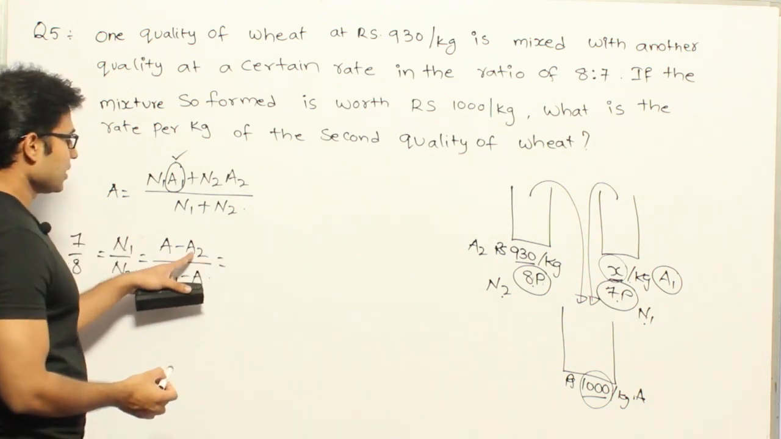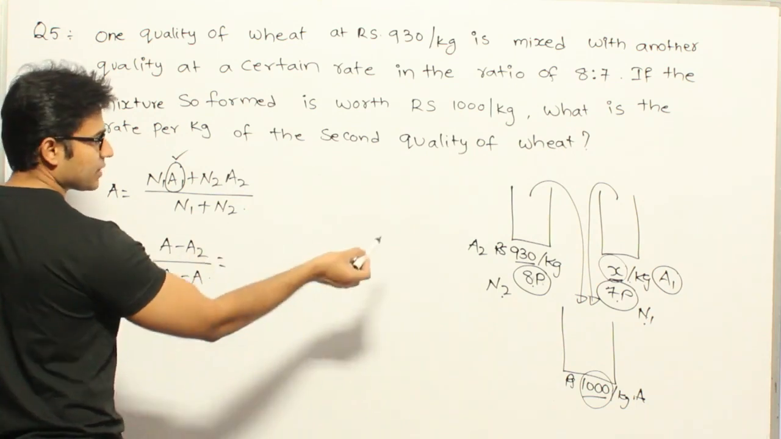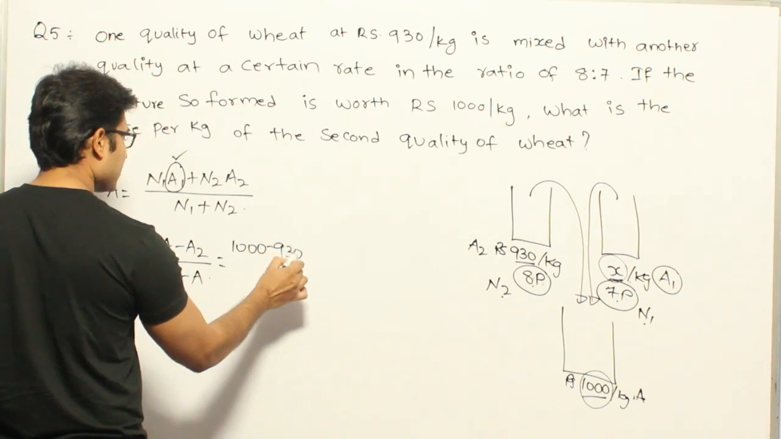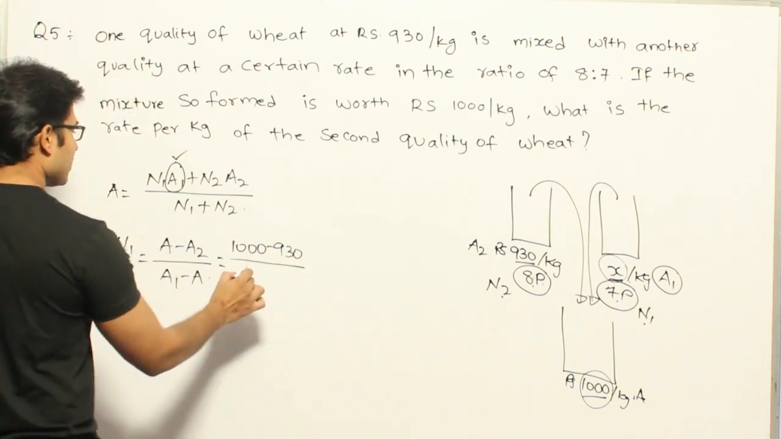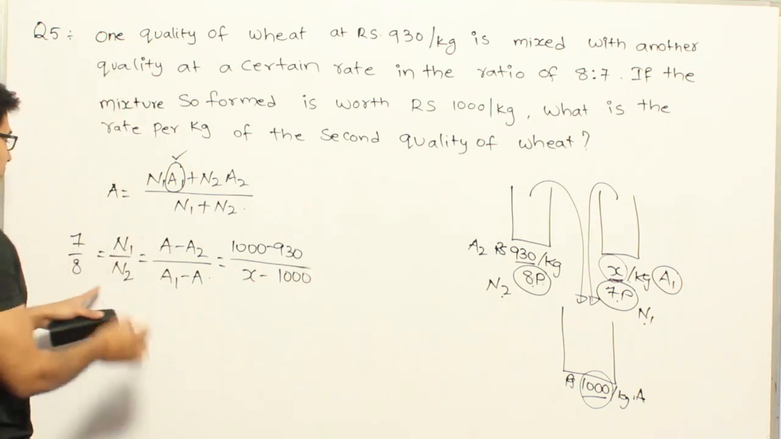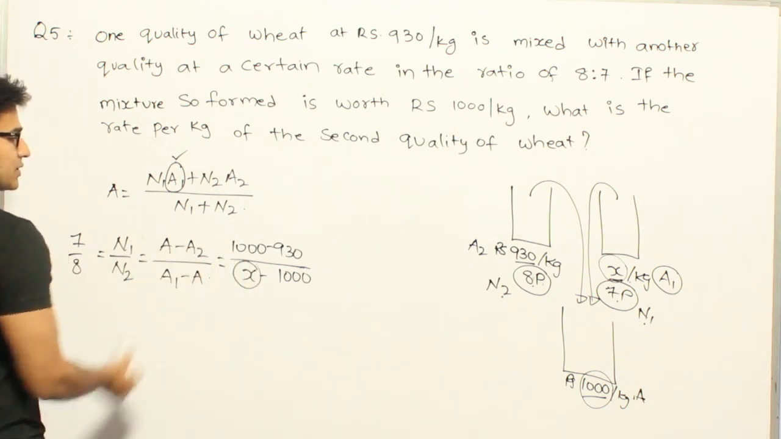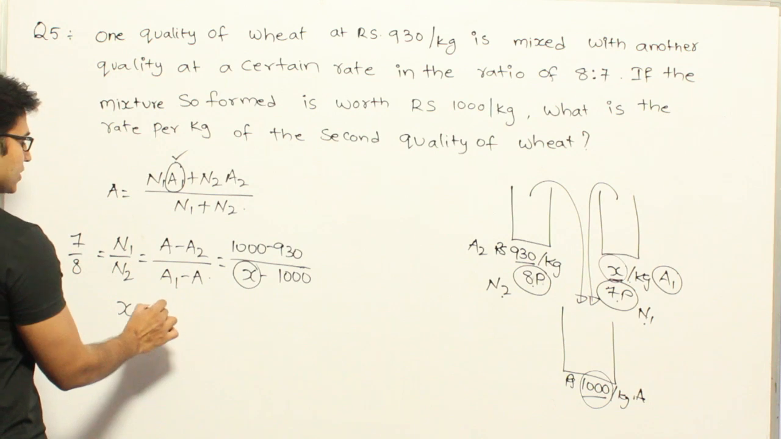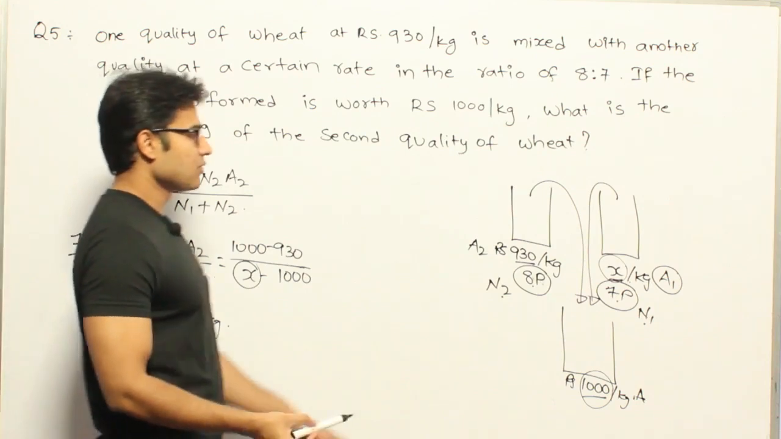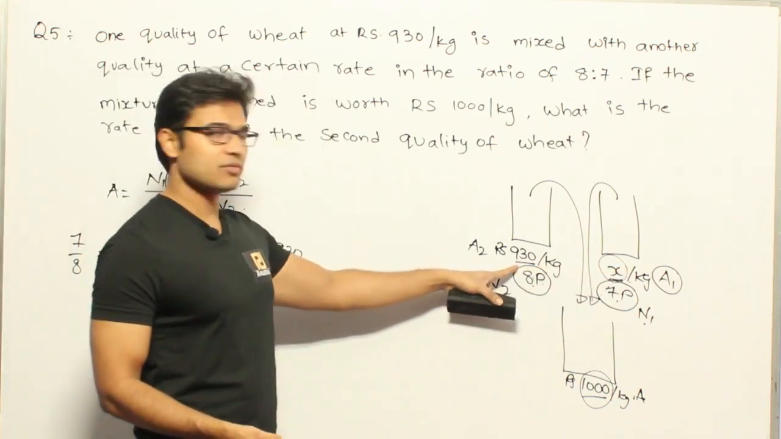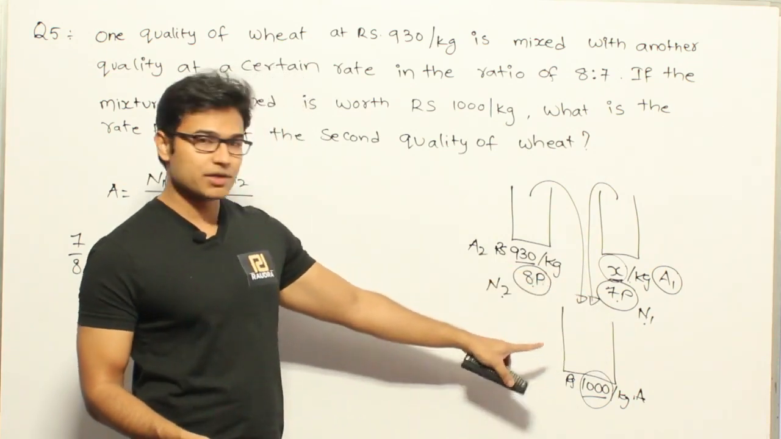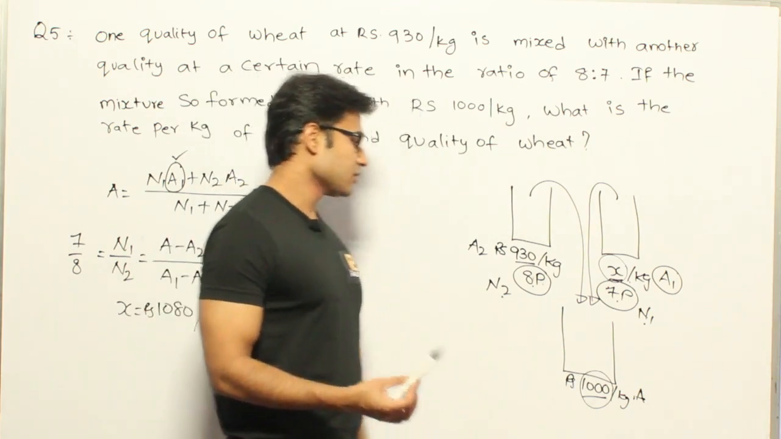Now this one is going to be a minus a2. So what is a? 1000, minus a2 which is 930, divided by a1, which is what we have to find out, so x minus 1000. Got it? So you can write it like this, just cross multiply and find out the value of x. If you find the value of x, you are going to get x equal to 1080 rupees per kg, which means if this quality is 1080 and this one is 930, then if you mix them in the ratio of 8:7, the final quality of wheat is going to cost 1000 rupees per kg.